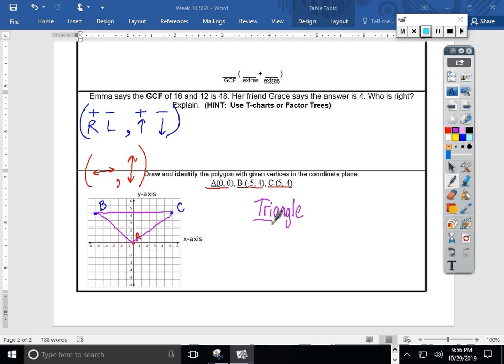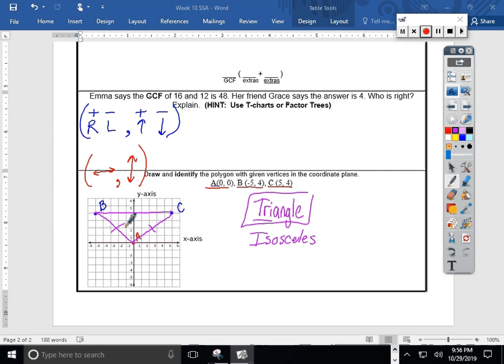We might be able to say more than that, like what kind of triangle we think it is. If I take a look at this, I notice that I moved the same distance out on both sides. I had to move -5 to the left and +5 to the right. And so that means that this y-axis is splitting it right in half. So I know a couple things. Some of you might say, hey, I know that's an isosceles triangle. If that's true, these 2 edges would be the same length.